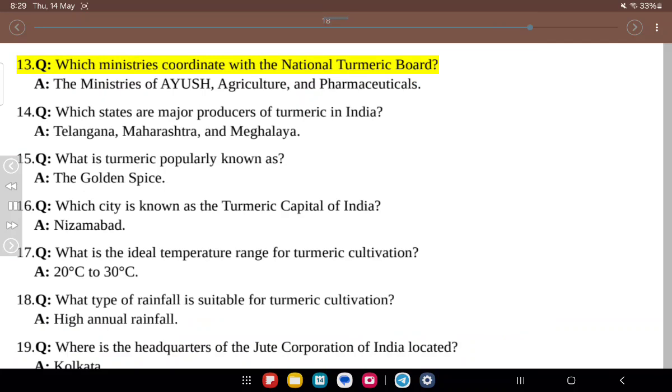13. Q. Which ministries coordinate with the National Turmeric Board? A. The Ministries of Ayush, Agriculture, and Pharmaceuticals. 14. Q. Which states are major producers of turmeric in India? A. Telangana, Maharashtra, and Meghalaya.